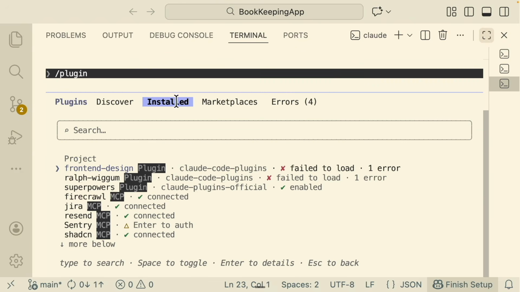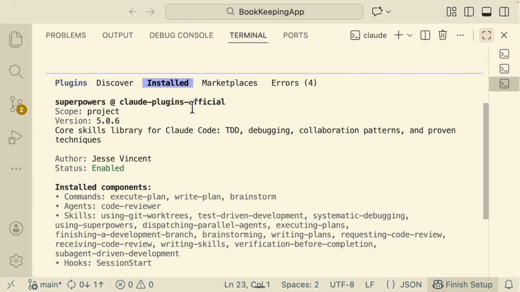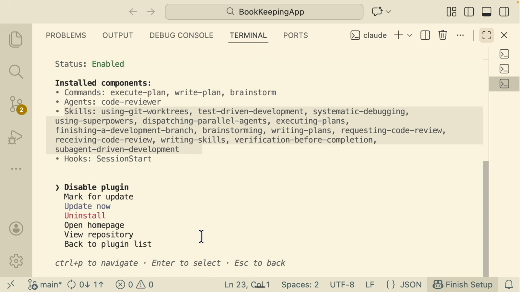If I head over to the install tab and go down, you can see that the third one here is Superpowers, and that's the plugin I have just installed. If I enter this, you can see that it gives you a description of what this plugin does, along with the commands that we can use, the agents, and also the skills. And if we ever want to disable or uninstall it, we can simply do so as well.